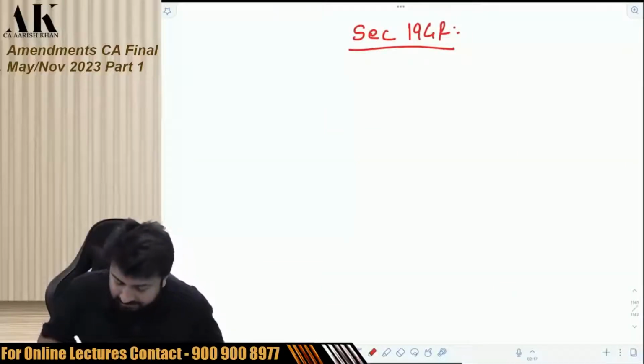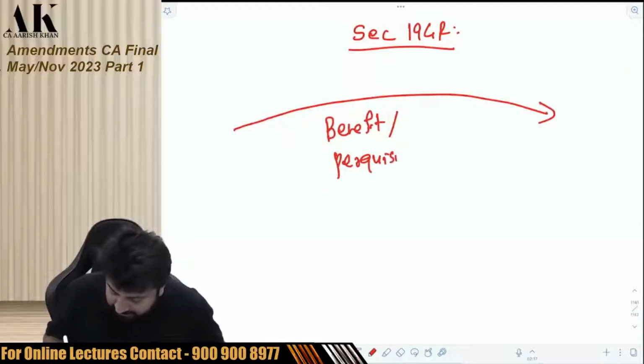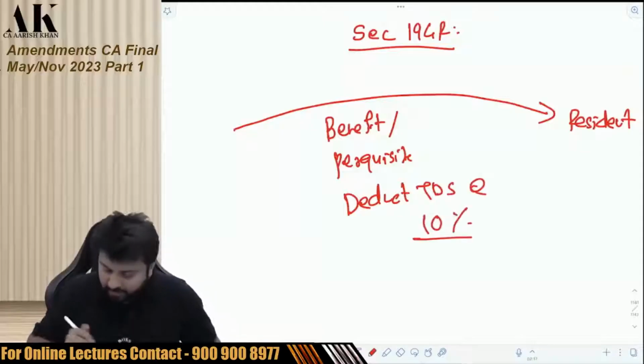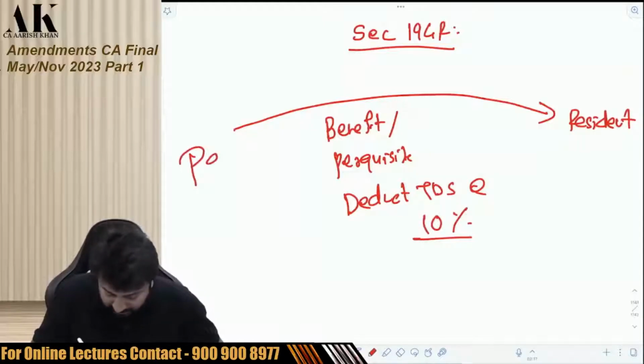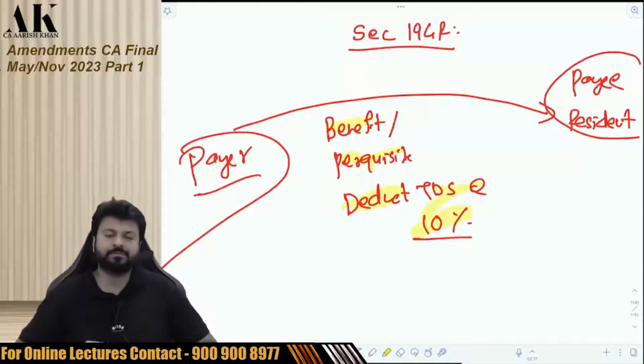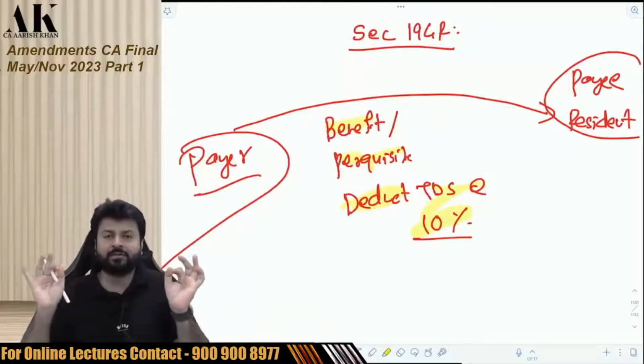So what is 194R? If you are giving any benefit or perquisite to anybody, okay, and if the other person is a resident, you have to deduct TDS at the rate of 10%. Okay, so you are a payer and the payee is resident. If the payer is giving any benefit or perquisite, then deduct TDS at the rate of 10%. So the CBDT has given a long FAQ on this, discussing each and every aspect of this section in detail.